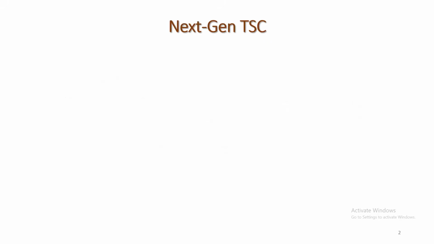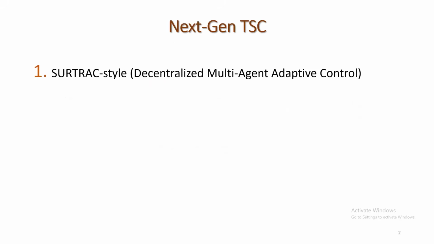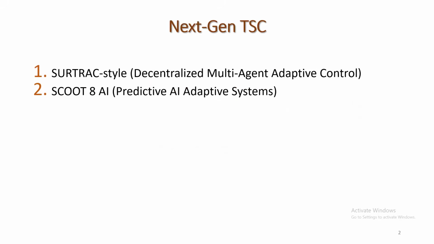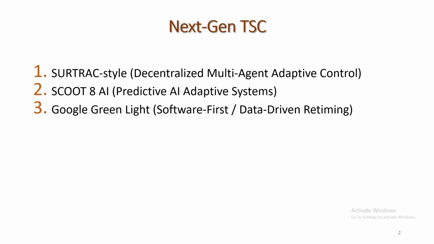So my discussion is on NextGen TSC, that is traffic signal control. Firstly, I will talk about SURTRAC-style. It uses decentralized multi-agent adaptive control. Next one is SCOOT 8 AI. It depends on a predictive AI adaptive system. The third one is Google Green Light, developed by Google. It uses data-driven retiming.